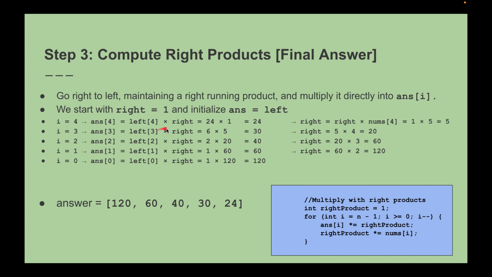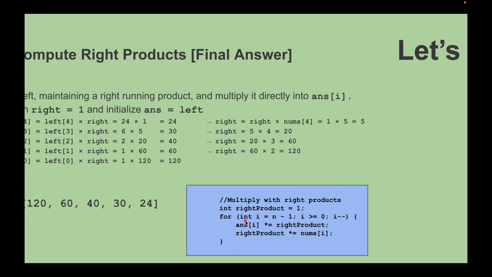So if you observe that, answer is nothing but your left, right? You see, answer is nothing but the left you have applied. So all these values, 24, 6, 2, 1, are the left product, right? So we have got them from the left product. And what is right? We have taken right as 1, first one. After that, you are updating the right here, nums at I, you are multiplying that, right? So this comes to 5, 20, 60 and 120. Once you multiply all these, you will get this value, okay? And so the final answer is coming like this. So this is the trick to generate the value, right?